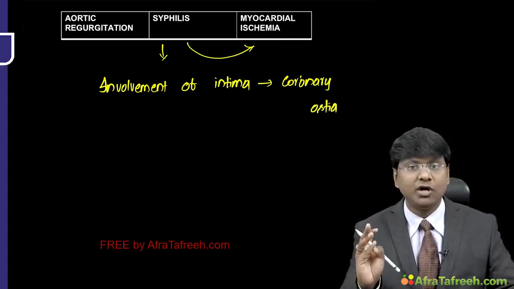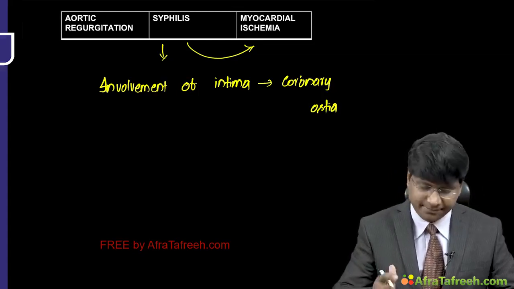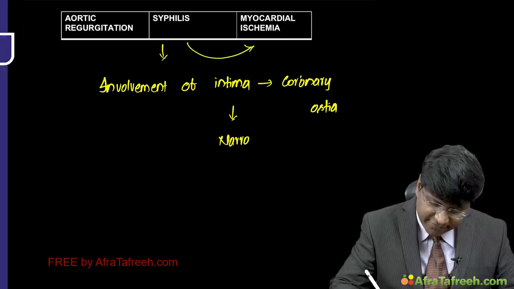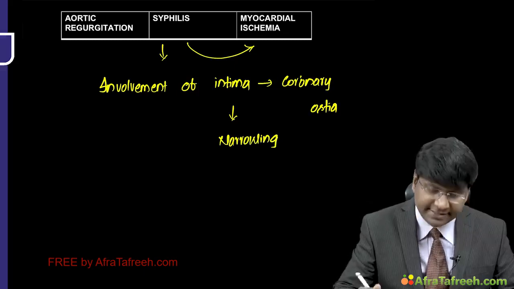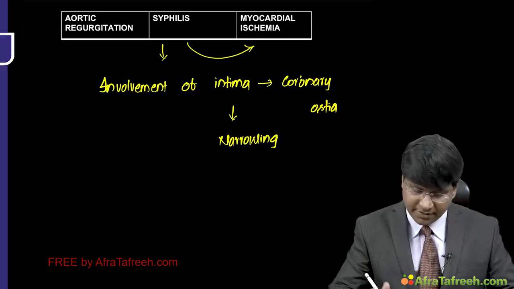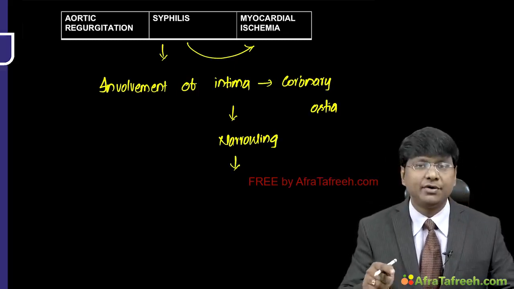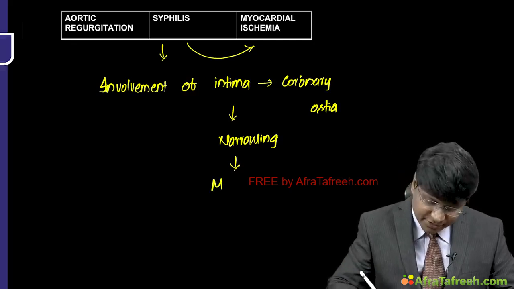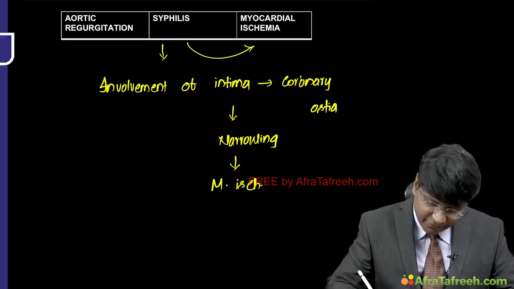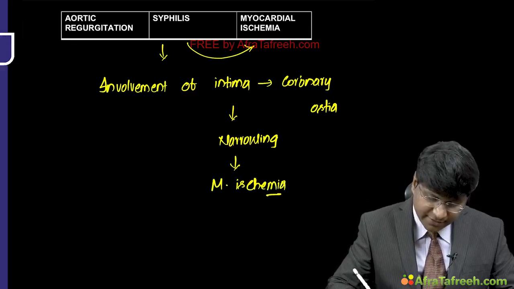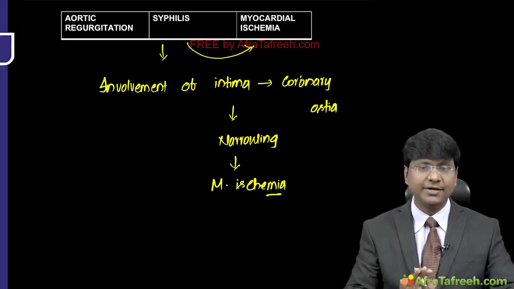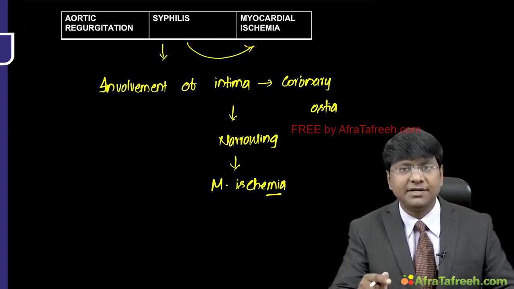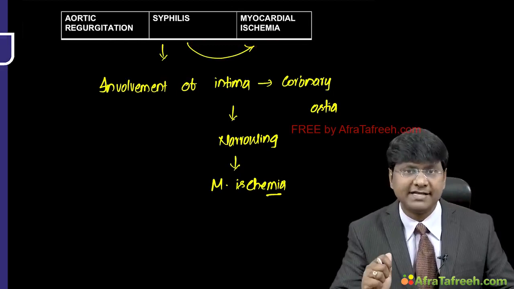So because of the involvement of the intima of the coronary ostia, there will be narrowing of the vessel wall, right? There will be narrowing of the coronaries, and because of that there will be decreased blood supply to the myocardium, and that will be responsible for the development of myocardial ischemia, right? So aortic regurgitation caused by syphilis can also cause myocardial ischemia, due to which there will be development of angina.